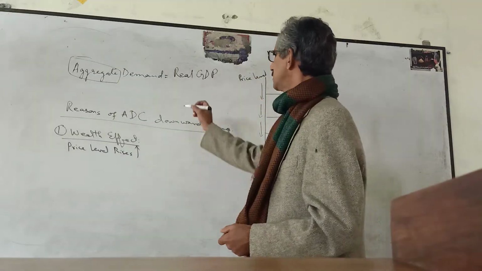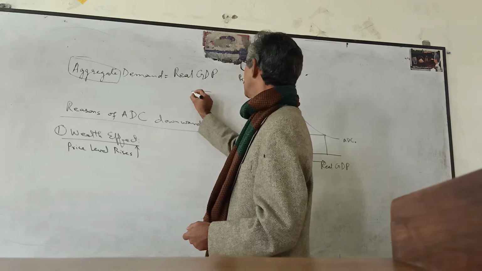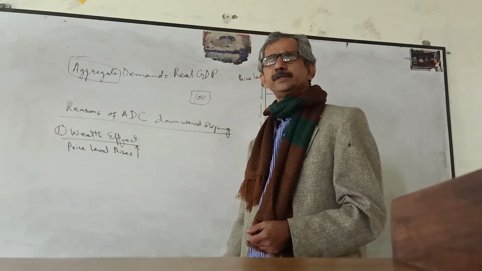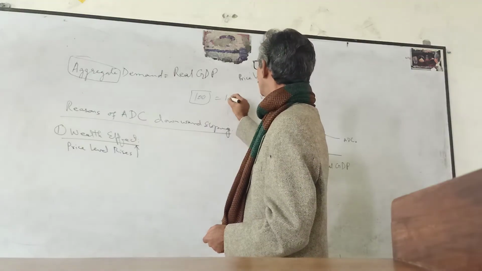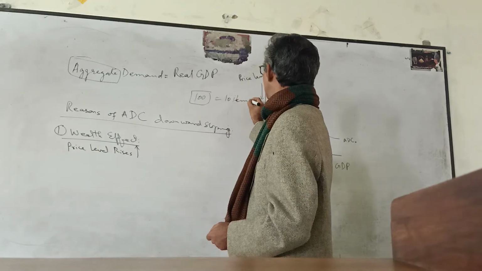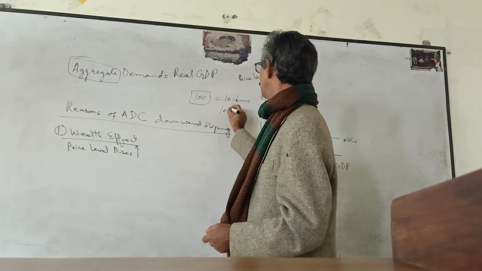Suppose I have 100 rupees, and with this 100 rupees I can afford to buy 10 items, if the per item price is 10 rupees.